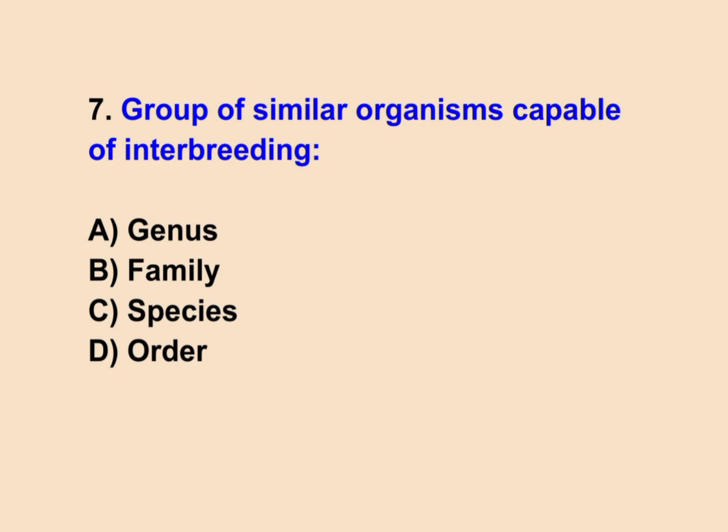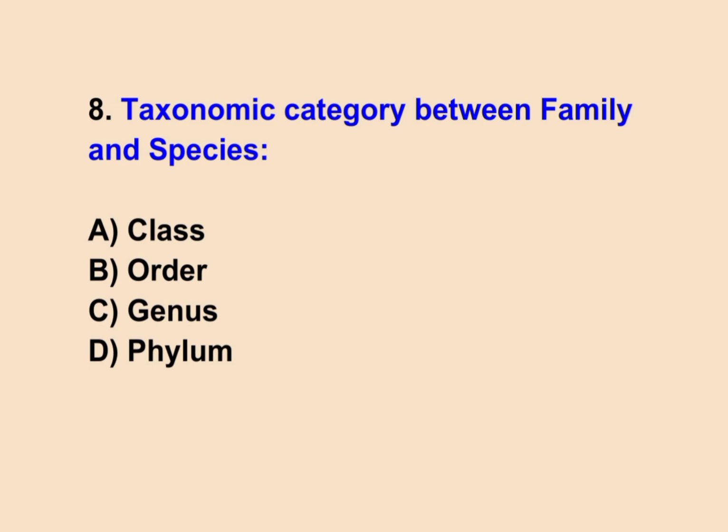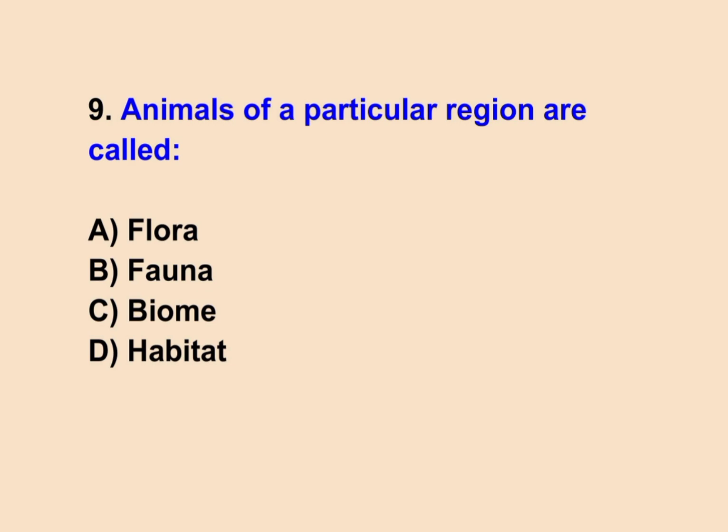7. Group of similar organisms capable of interbreeding. Correct answer is C. Species. 8. Taxonomic category between family and species. Correct answer is C. Genus. 9. Animals of a particular region are called... Correct answer is B. Fauna.